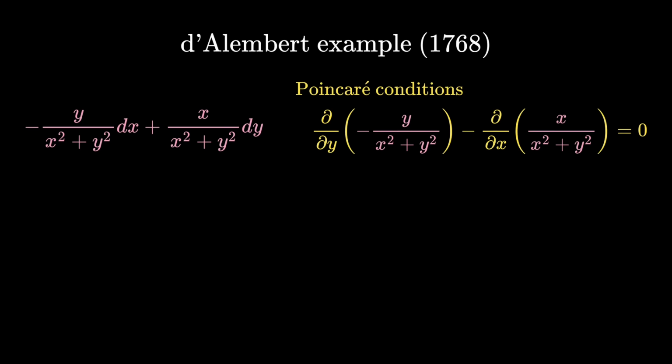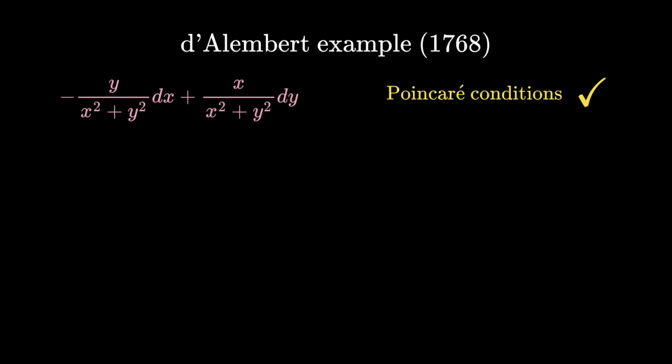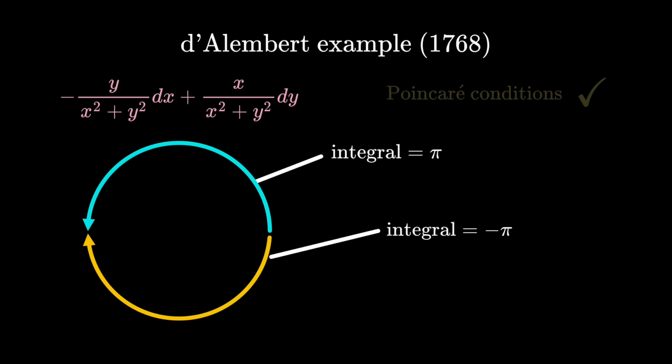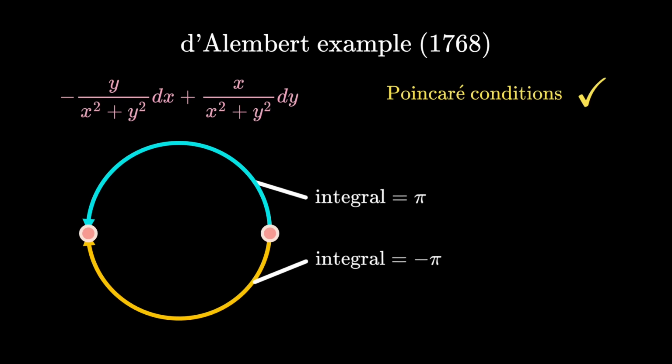However, even if the Poincare conditions are fine, when you integrate it along the upper arc of the unit circle, you get the answer pi. But if you integrate along the lower arc, you get negative pi instead. The two integrals are different even though we started and ended at the exact same spots. So this differential form was not integrable after all according to our definitions.